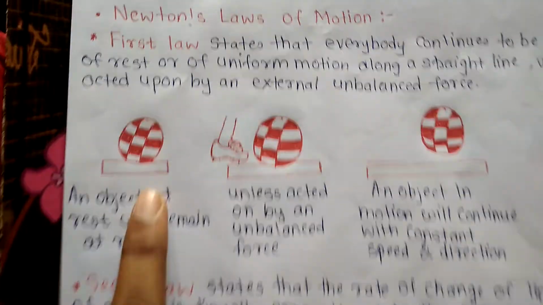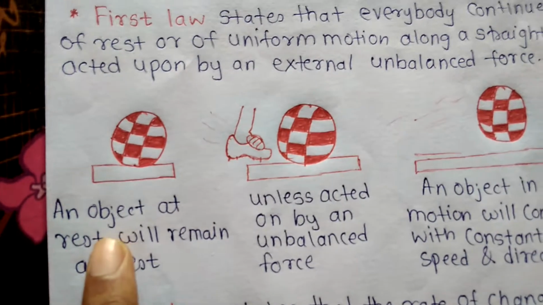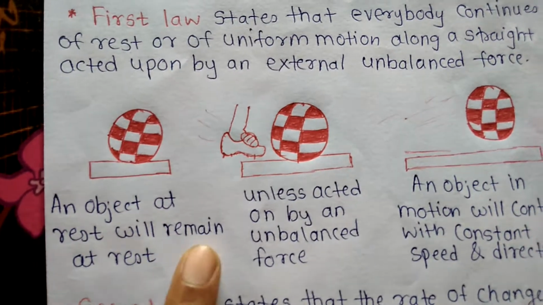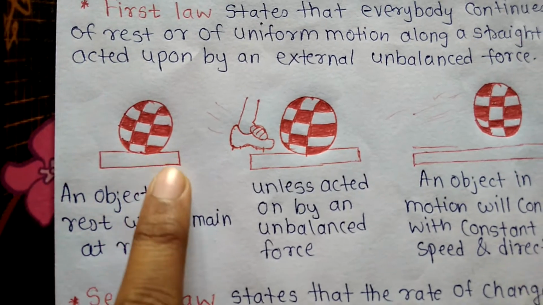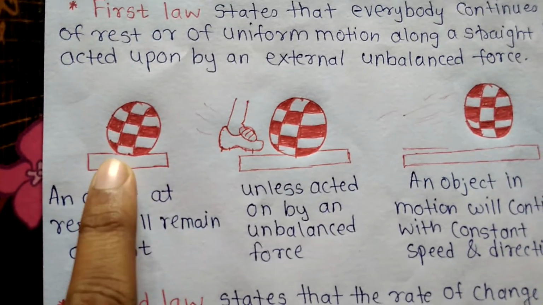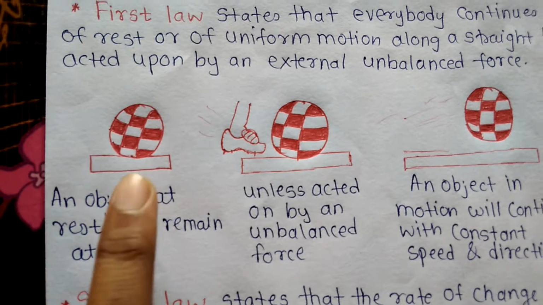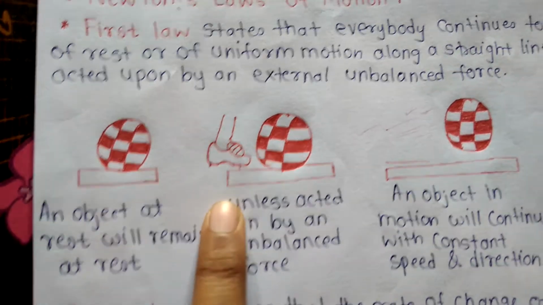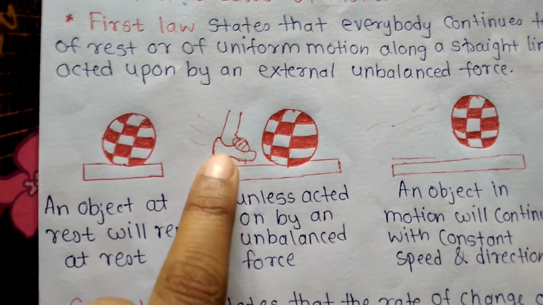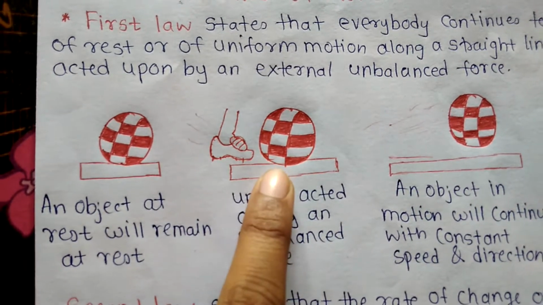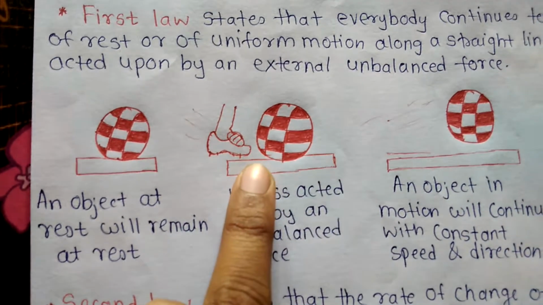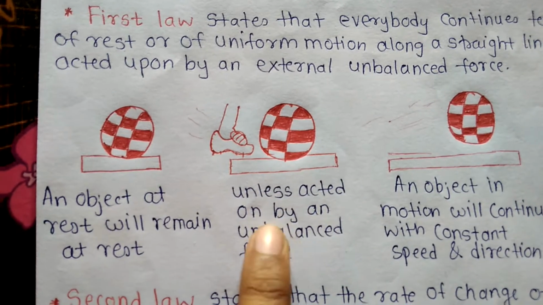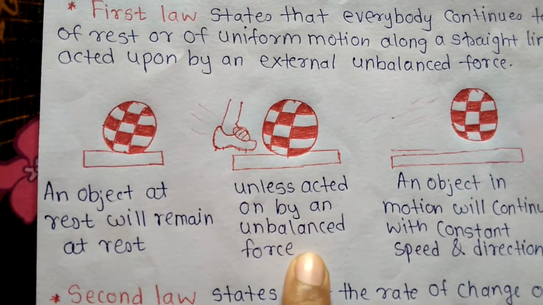So in the first figure, an object at rest will remain at rest. One ball is situated on the ground at rest position. So it will remain at rest. In the second figure, one player comes fast and gives some force to the ball, some force to the rest ball. So unless acted on by an unbalanced force.